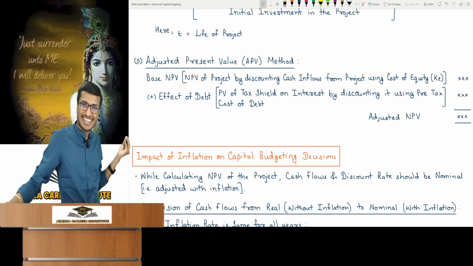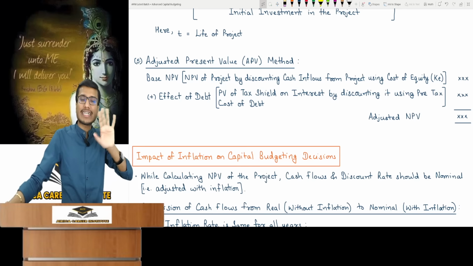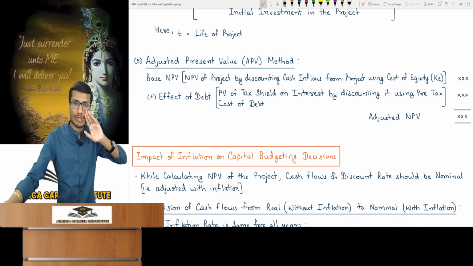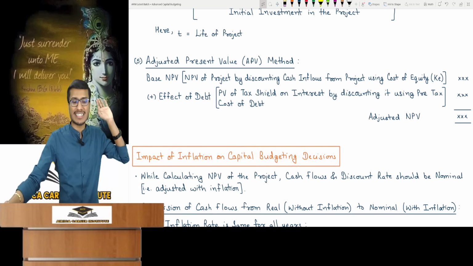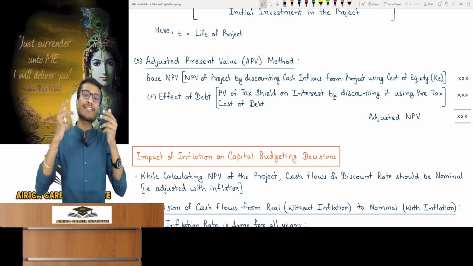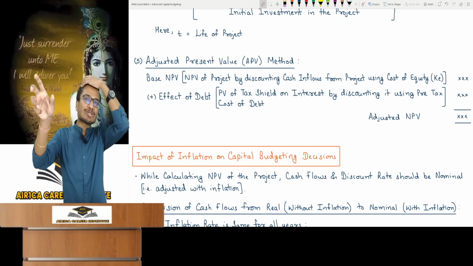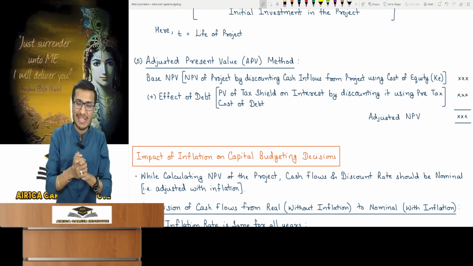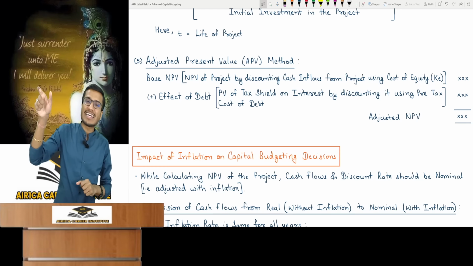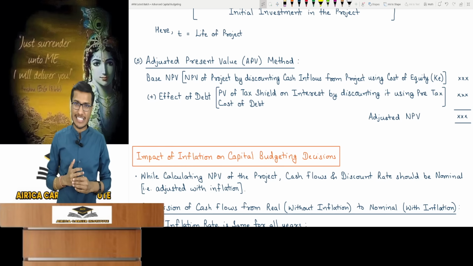Equity holders also demand return. They don't give money for free. They just don't have a fixed cost. Their cost is also there. Don't bring interest into the picture here. Okay? Don't think about it. We never consider it. Then what to consider? Is there any benefit due to debt? The interest on debt, you get tax savings on it in income tax. It's allowed as an expense. On debt and the interest on debt, you get a tax shield and you get savings.